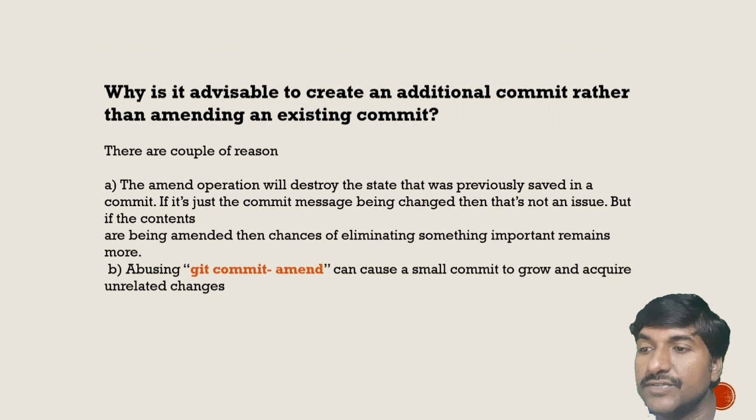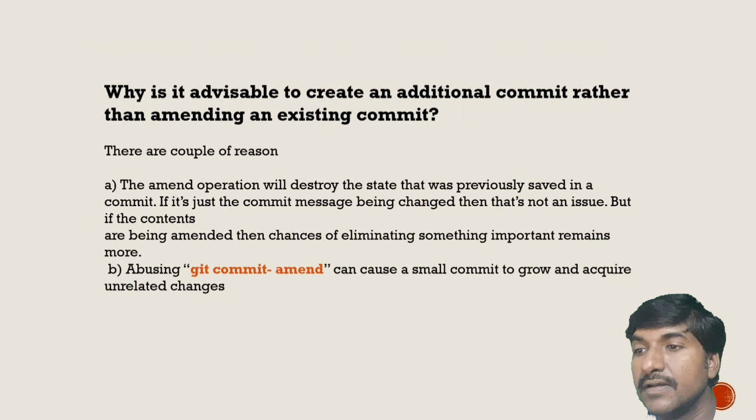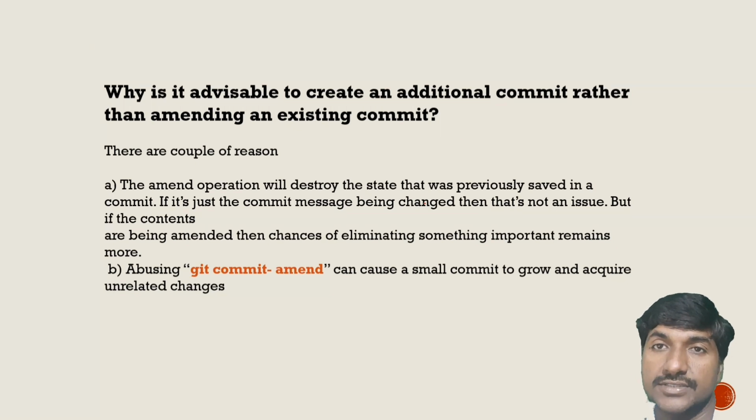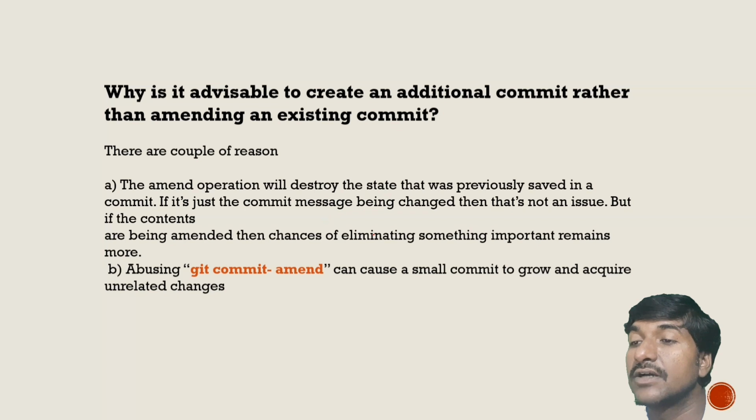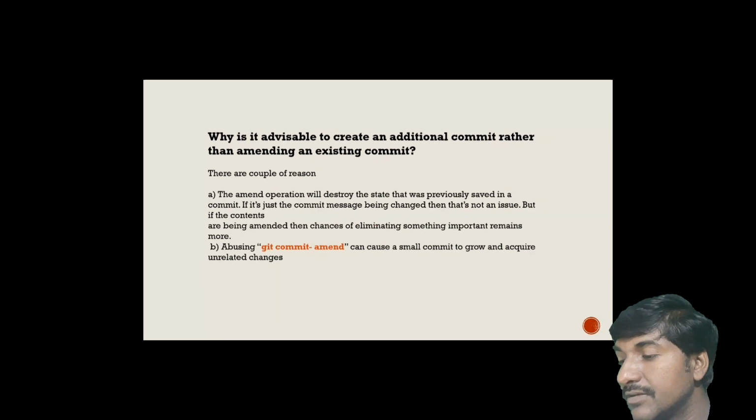But if the contents are being amended, the chance of eliminating something important remains. And the second reason is, git commit --amend can cause a small commit to grow and acquire unrelated changes. So these are the couple of reasons to create an additional commit rather than amending an existing commit.